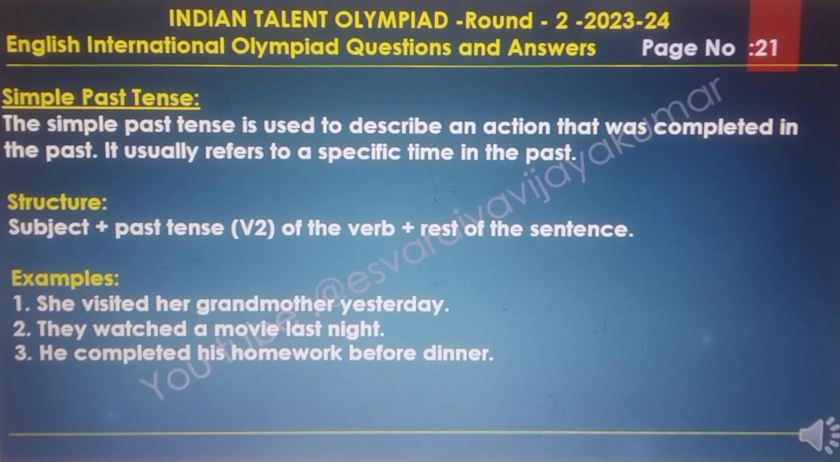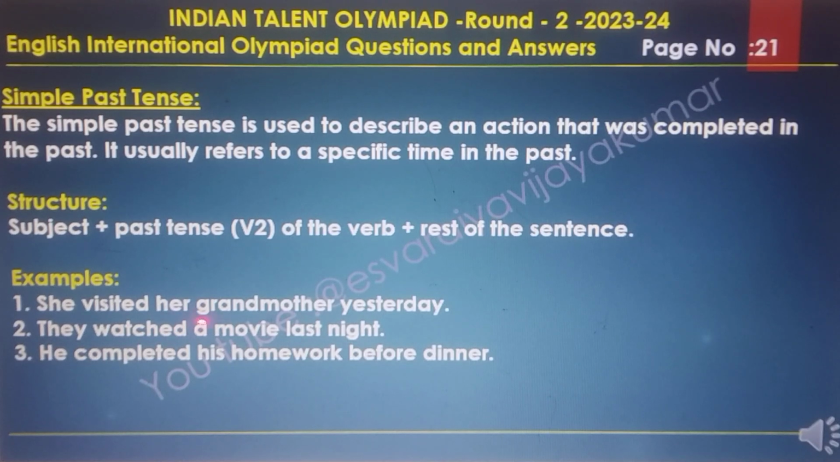Next, the simple past tense. The simple past tense is used to describe an action that was completed in the past. It usually refers to a specific time in the past. Structure: subject plus past tense verb (verb 2) plus the rest of the sentence. Example: she visited her grandmother yesterday.